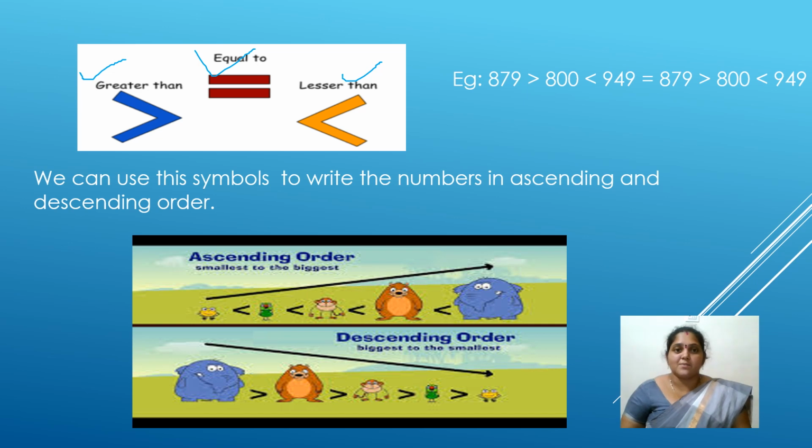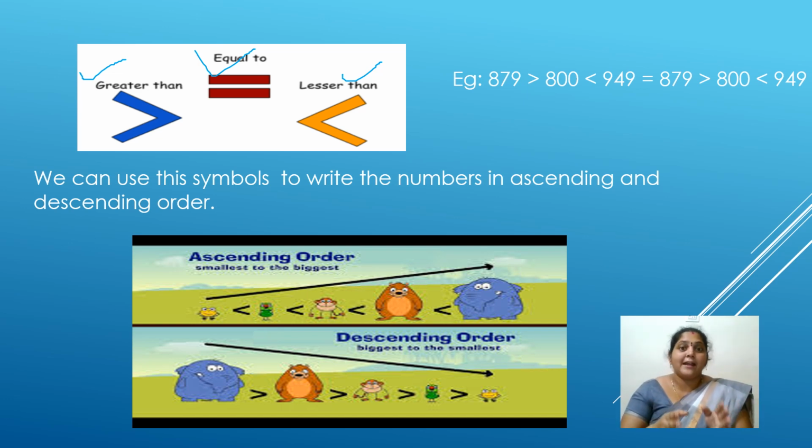When you open its mouth, it will be in the greater than symbol. If you take your scissor and open it on the right hand side, it will be opening like that, so it will be your greater than symbol. And if you are opening it on the left hand side, it will be your lesser than symbol. Then you can easily remember what is your greater than symbol and what is your lesser than symbol.